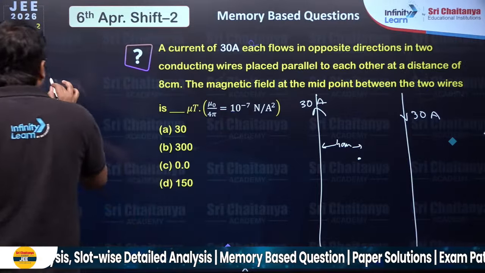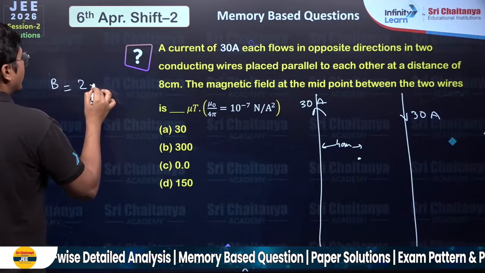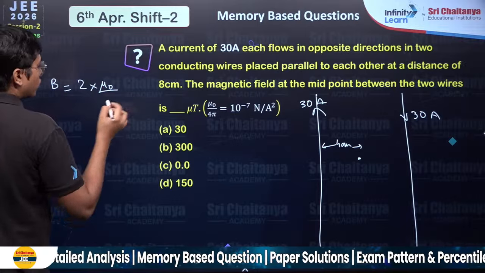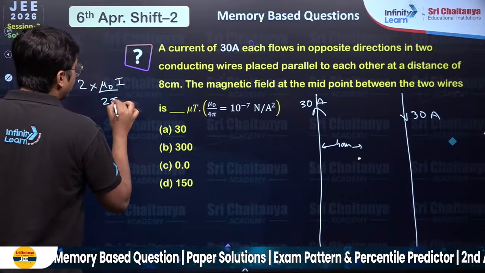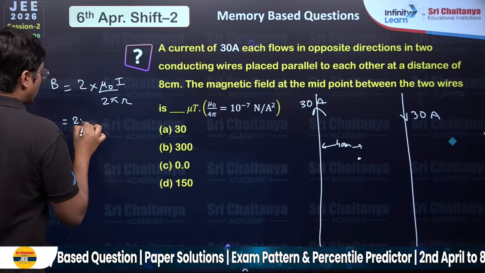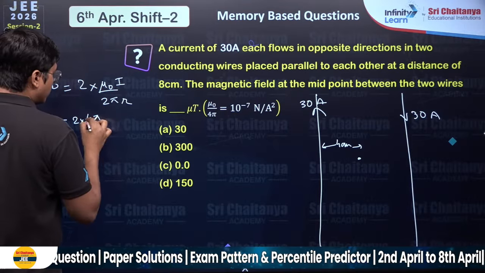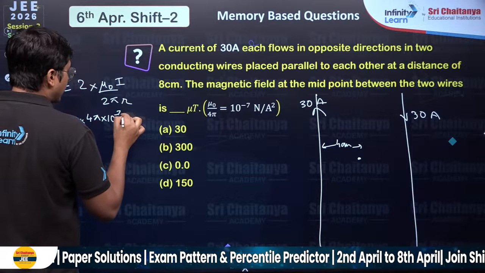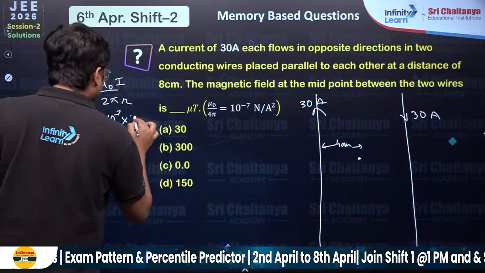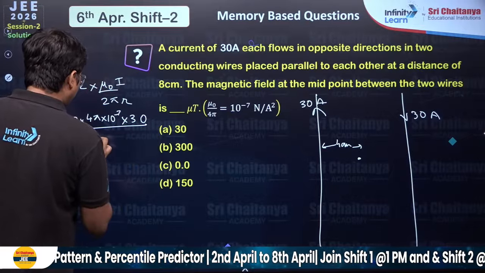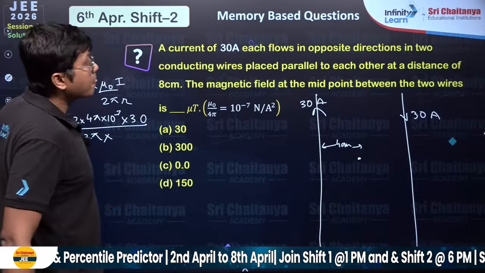So the net magnetic field, I can directly do 2 times mu naught I by 2 pi r. So 2 into mu naught is 4 pi times 10 to the power minus 7 times the current is 30, divided by 2 pi.